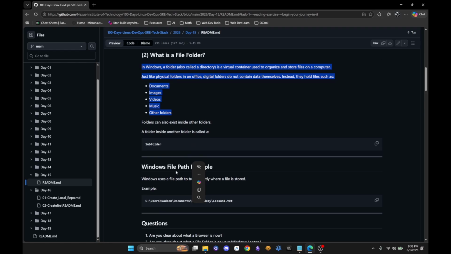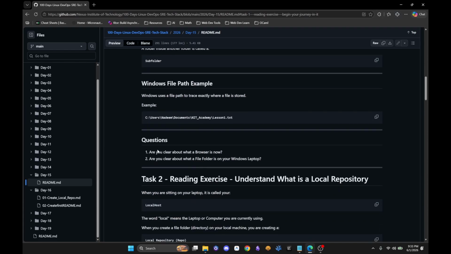And then after that, once you've already acquired the information and you understand what a file and folder is and what a browser is, there's going to be a question bank. And these are more sort of like reflection questions. You don't really need to put them within a notepad or OneNote, or store them anywhere unless you want to, but you just need to answer them in your head, right? And through reflection, you're going to have things that stick a lot longer in your mind, and that would be easier moving forward if you were to be asked a question, right?